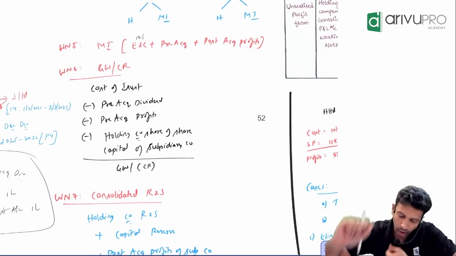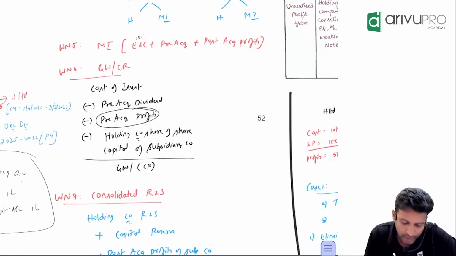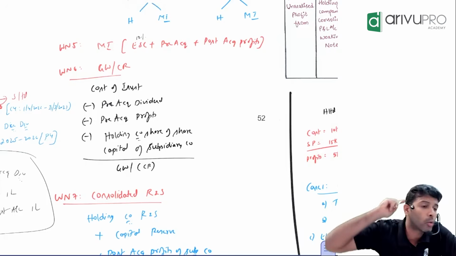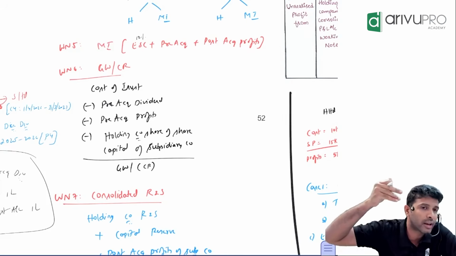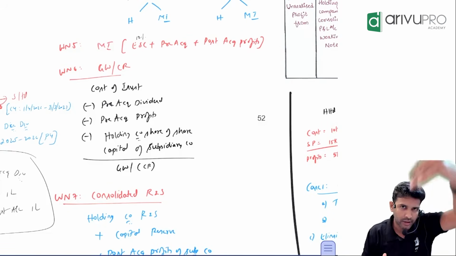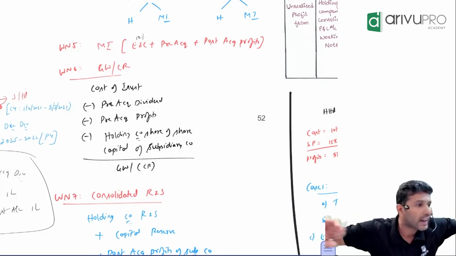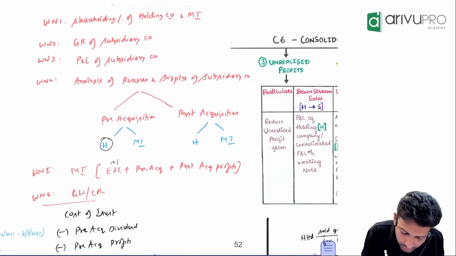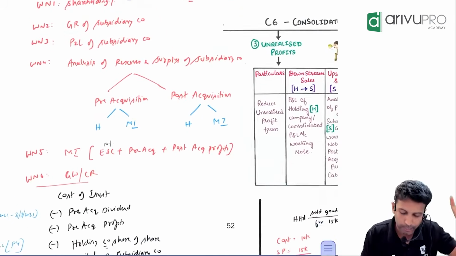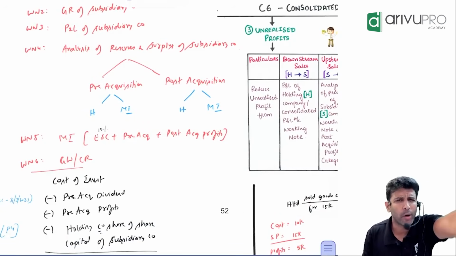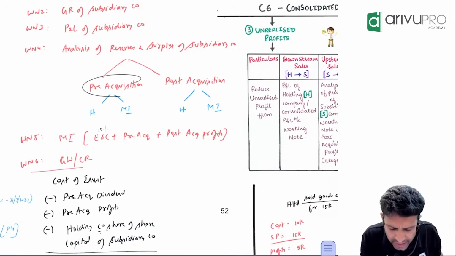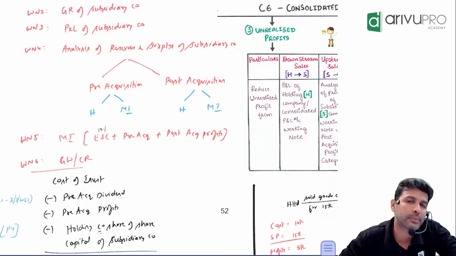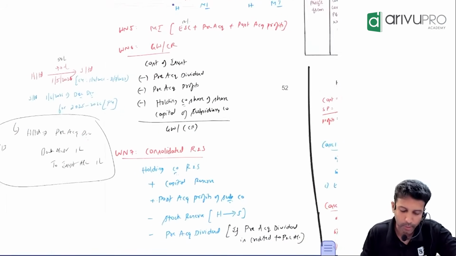Alright, the next component is you have to reduce something called pre-acquisition profit. Remember in working note number 4, what did we do? Reserves and surplus of the subsidiary company we categorized into pre and post, and then only we apportioned among shareholders in their shareholding percentage. Same logic as dividend for pre-acquisition profit also. Pre-acquisition profit means what?